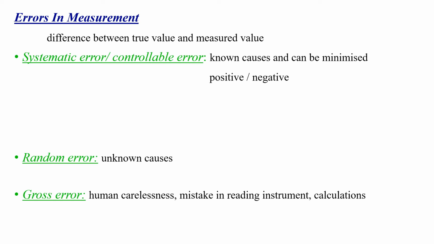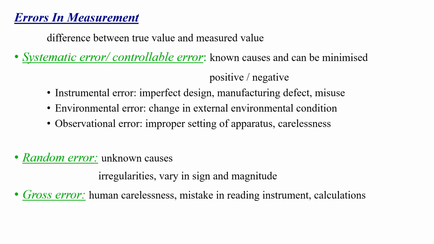Random errors are the errors caused due to unknown causes, and they can be reduced by taking a number of readings and taking the arithmetic mean of those readings. Now, what do you mean by gross errors? Gross errors arise due to human carelessness and mistakes in reading instruments or calculating and recording the measurement results.